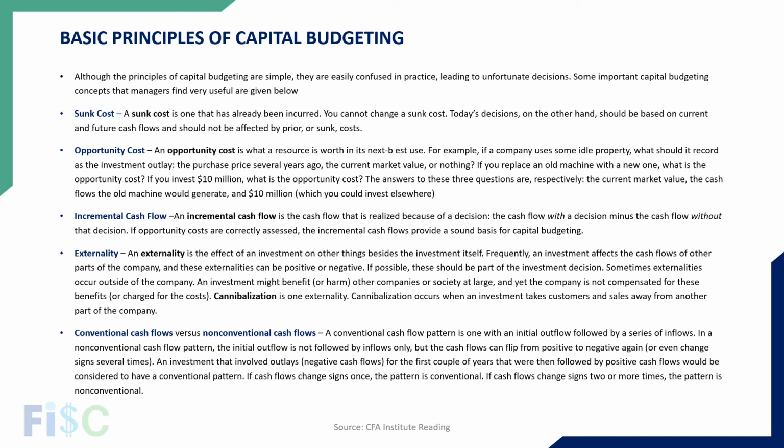Now the last principle is that you have to understand conventional and non-conventional cash flows. Conventional cash flow is when initially you pay something, meaning a cash outflow, and after that you will always get an inflow in cash, like you build a house and you are getting rent. The non-conventional cash flow is one in which you can have an outflow at any point in time, and you can also have an inflow at any point in time. So there is no pattern like an initial outflow and then all inflows. That's non-conventional cash flows.